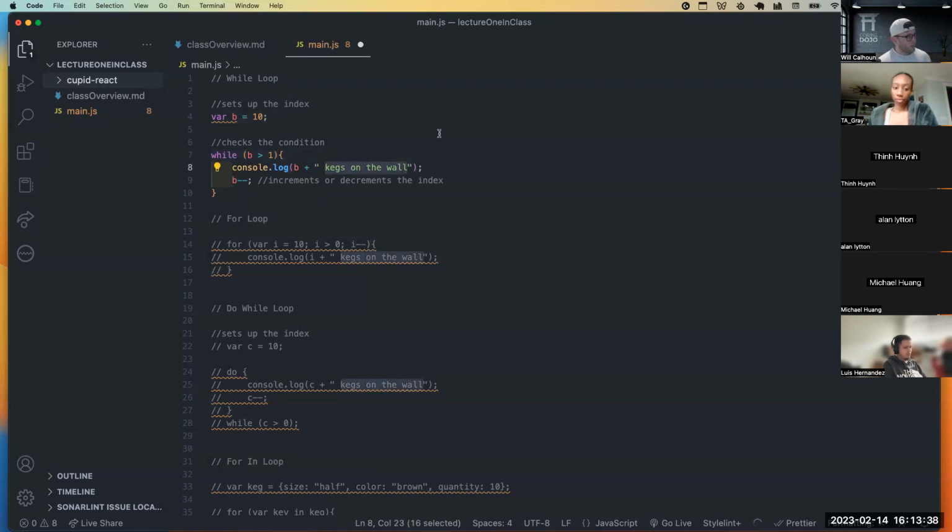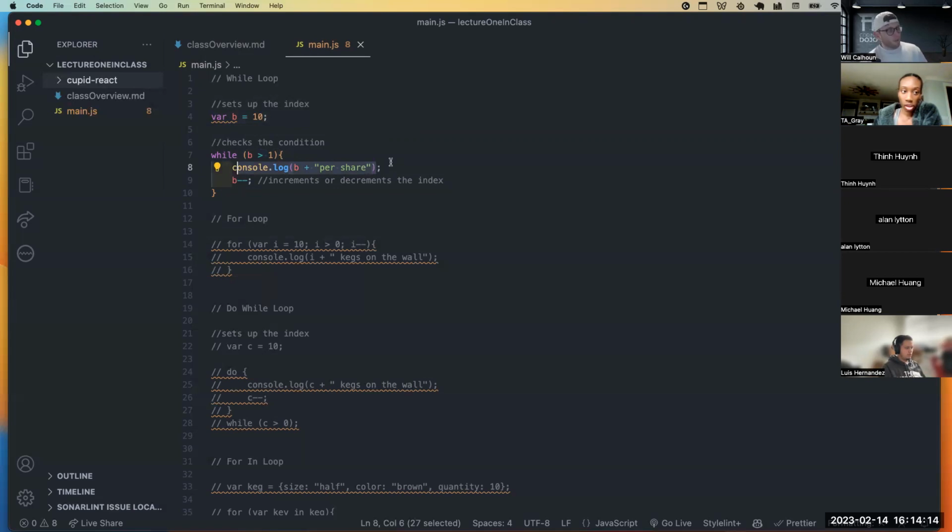I'm going to say console.log B plus B dollars of the share. I'm just going to put that. It doesn't really make sense, but basically we're just saying that's how many dollars the share costs. I'm just going to put per share. That makes way more sense. Okay. So we're saying our stock is at $10, and as long as it is above this, let's go ahead and console.log this.